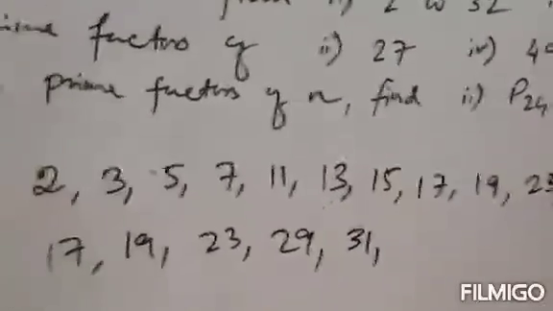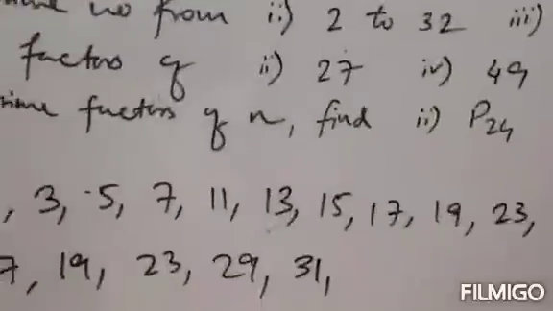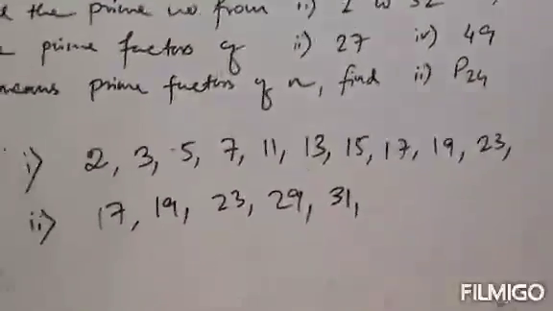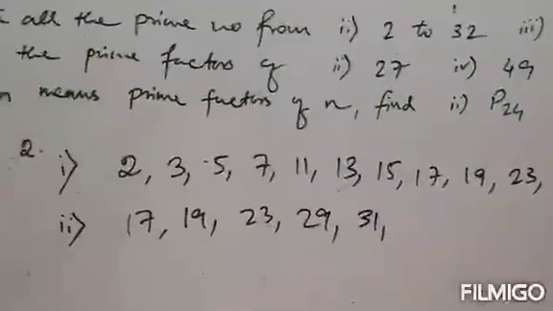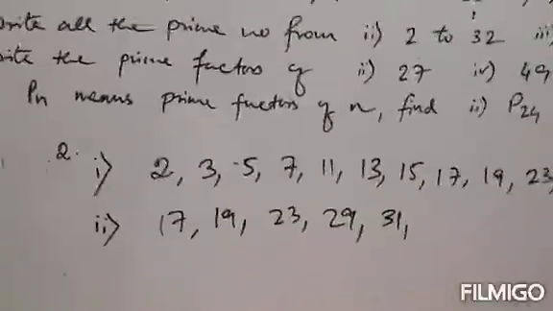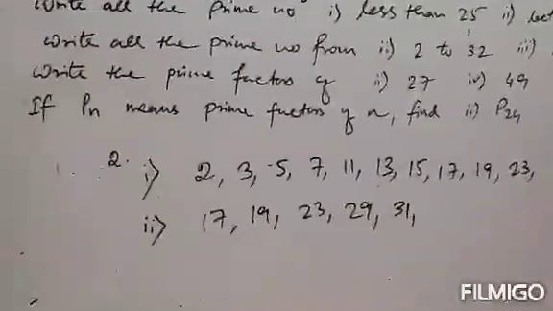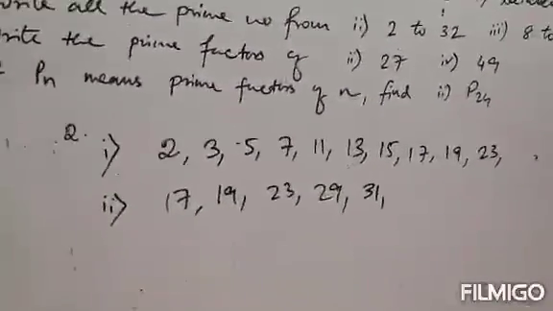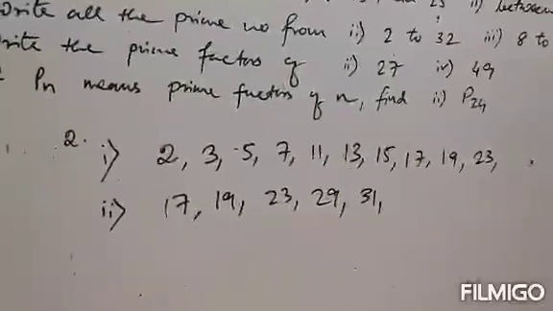32 is divisible by 2, so it is not a prime number. Next 33, divisible by 3, not a prime number. 34 is also divisible by 2, not a prime number. And lastly 35, which we cannot write. So the prime numbers between 15 and 35 are 17, 19, 23, 29 and 31.